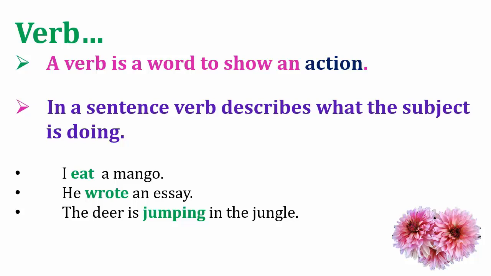In our last video, dear children, we discussed the different kinds of verbs: transitive verb, intransitive, finite verb, non-finite verb, and today we are going to learn regular verbs. What are the regular verbs? Let's see.